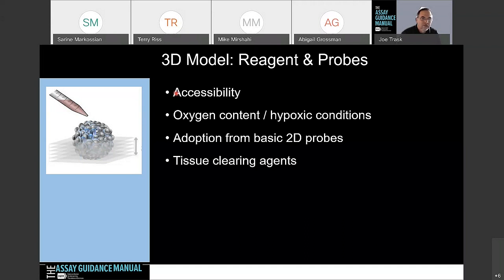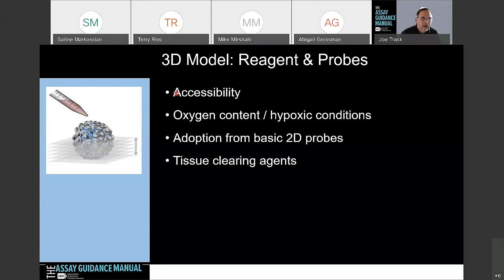The thing we have found with some of the typical probes that we used in 2D is that the concentrations are increasing, all the way up to 10-fold stronger. Part of that is probably getting it in there. It could also be due to the limited penetration of light to actually excite the probe.